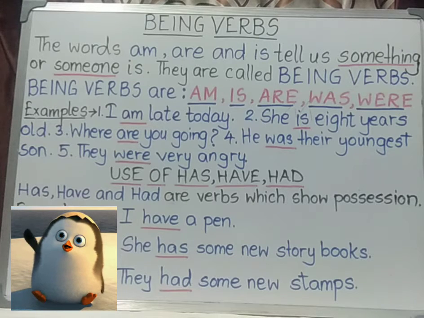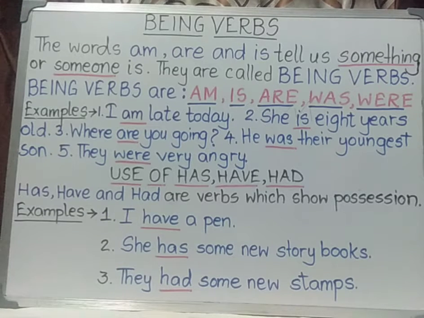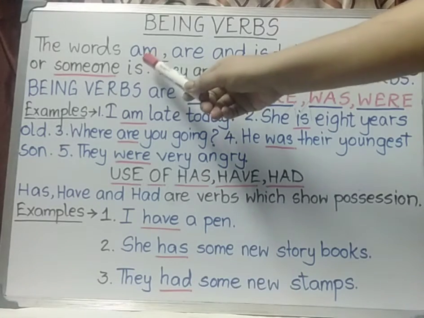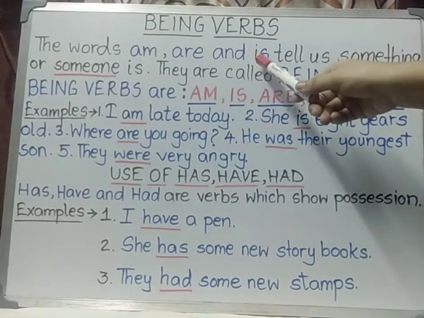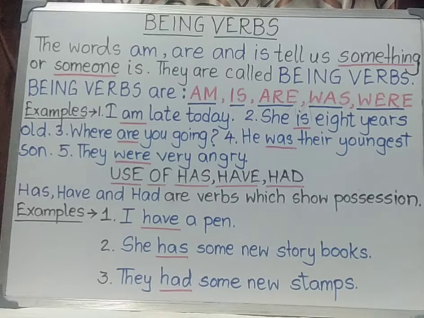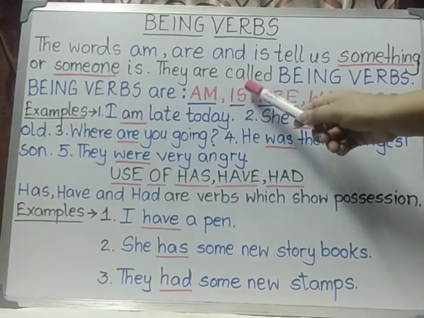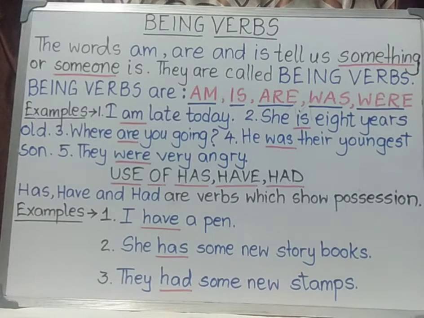Today I have come up with the concept of being verbs. Now look at the board. The words am, are and is. These three types of words tell us something or someone is. That means we understand the presence of something or someone through these words. They are called being verbs.